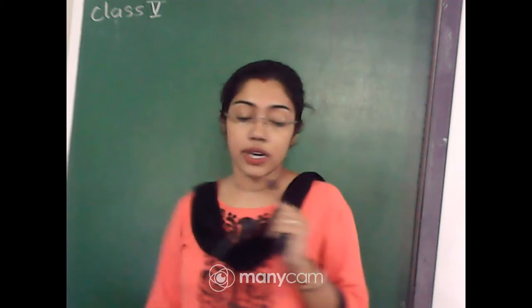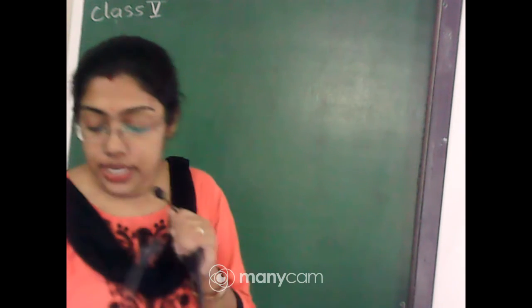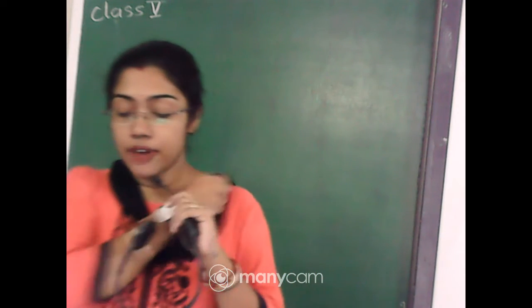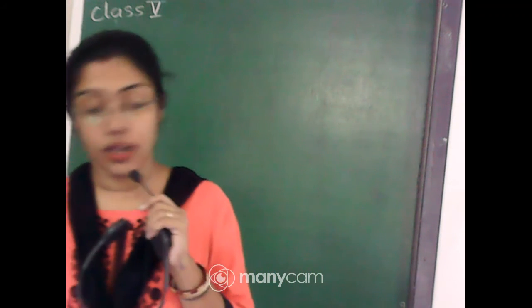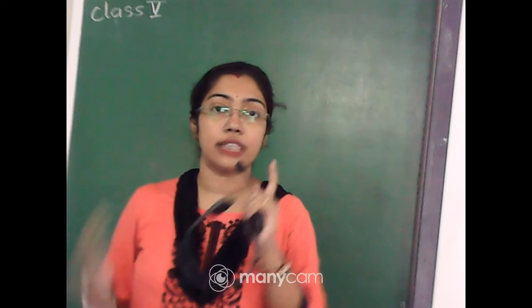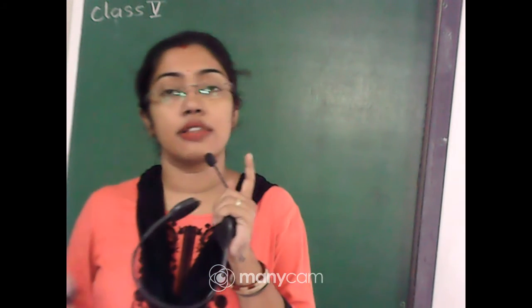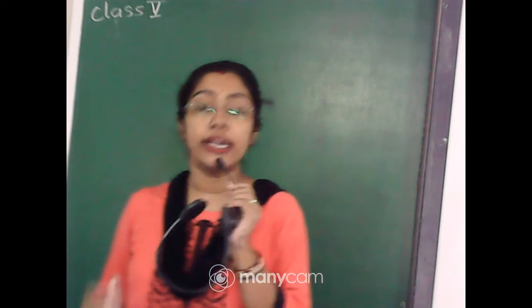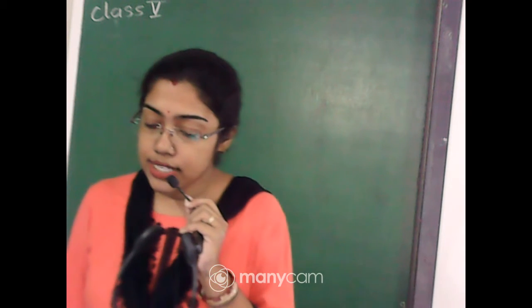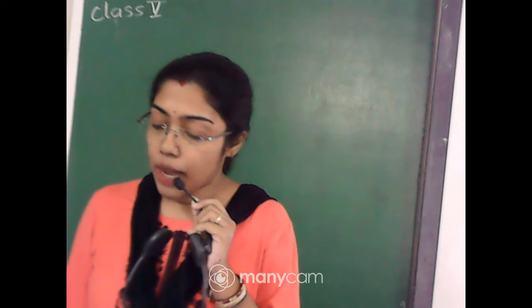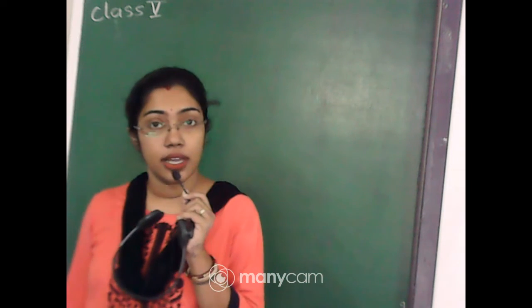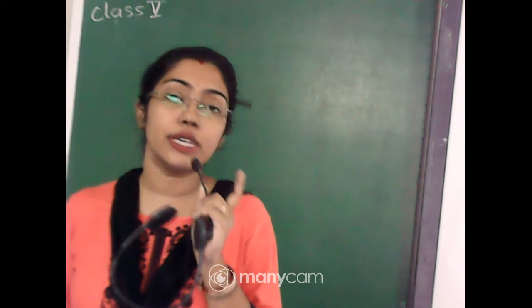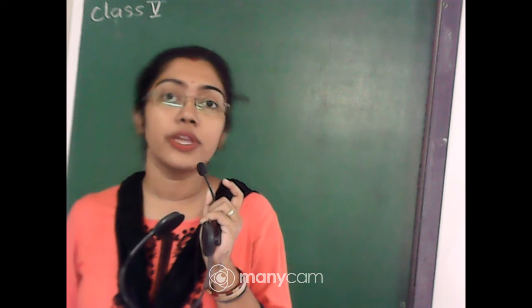So let us read what is given in your book, whether we have explained all the points or not. See, in part A, subject-verb agreement, a verb must agree with its subject. I have explained the verb agreeing with the subject. Means if the subject is plural, the verb will be plural. If the subject is singular, the verb will be singular. That is called agreement. Next is, a singular noun takes a singular verb. A plural noun takes a plural verb. It has been explained in detail how a singular noun takes a singular verb, a plural noun taking a